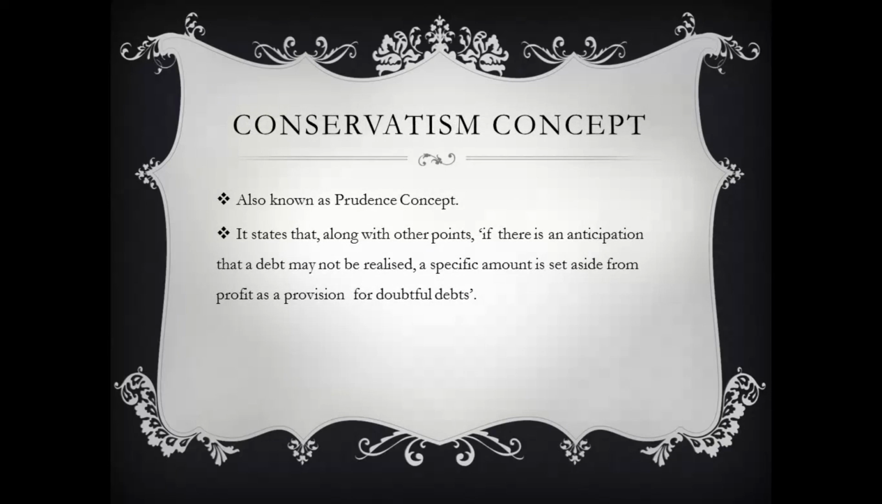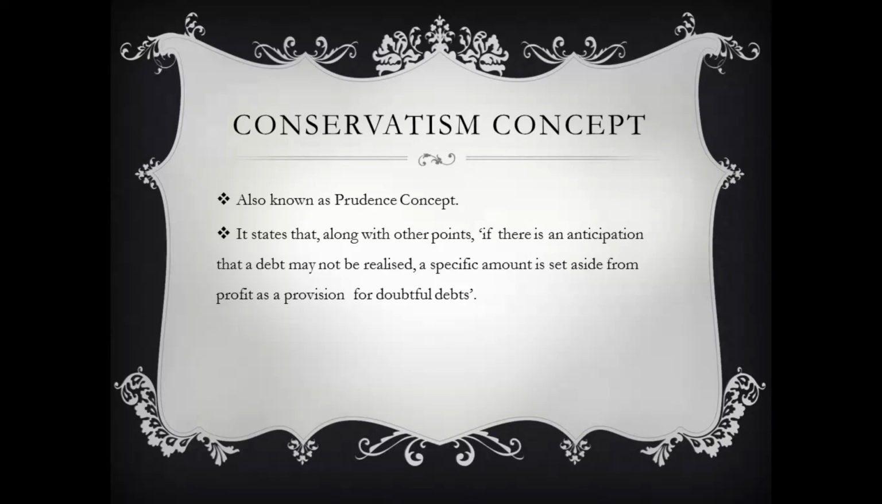Conservatism concept, also known as the prudence concept. This accounting concept states, along with other points, that if there is an anticipation that a debt may not be realized, a specific amount is set aside from profit as provision for doubtful debts. In this context, let me tell you that this provision for bad debts sometimes is also referred to as provision for doubtful debts. Now, what does this concept say?